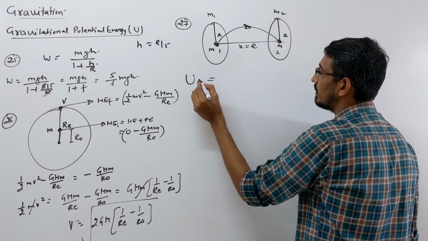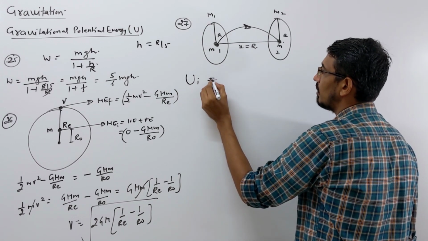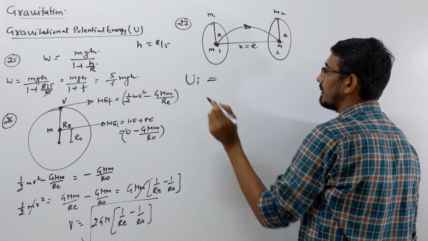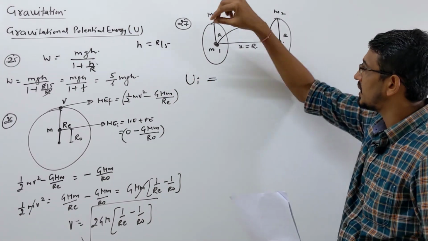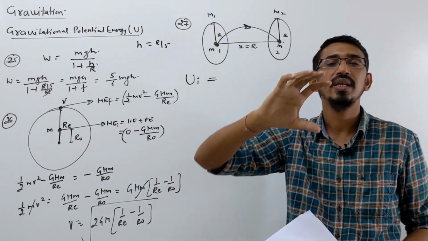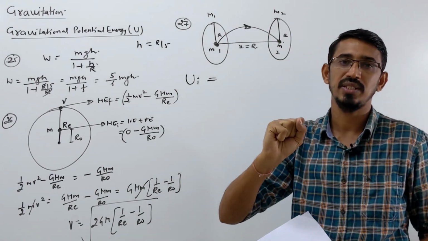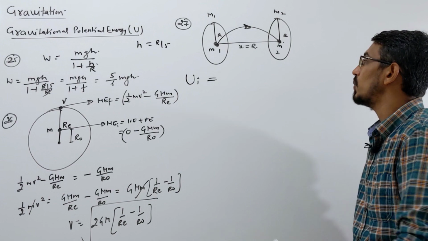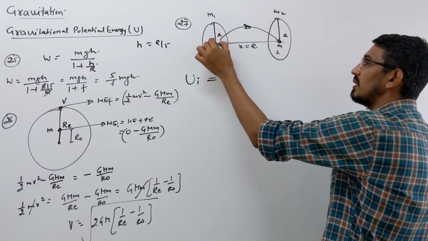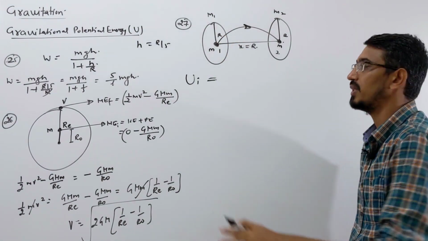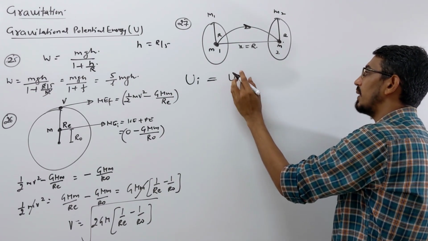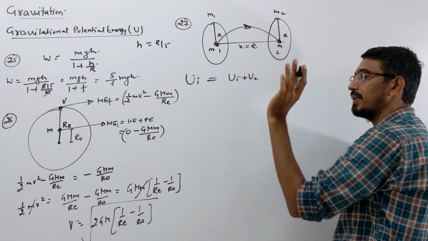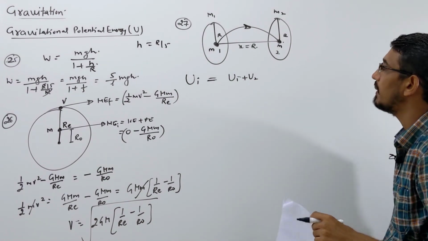I am calling it U1, or you can call it U initial, no problem. U initial means when the object is placed at this point, what is the net potential energy. When the object is placed at this point, the potential energy will be due to two objects, one this ring and one that ring. So I write the energy due to ring 1 plus the energy due to ring 2. This is the potential energy.